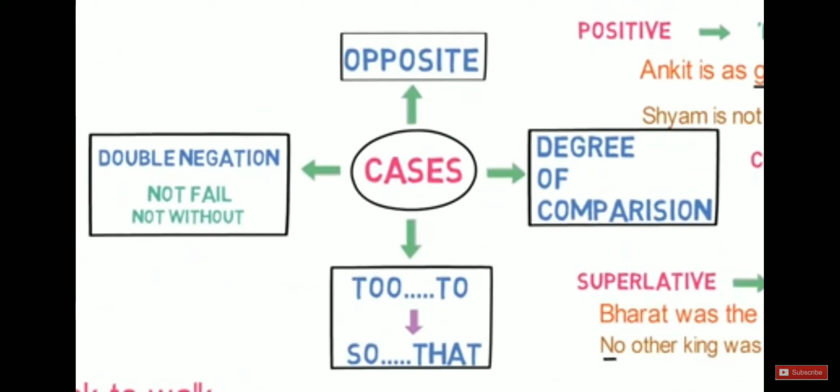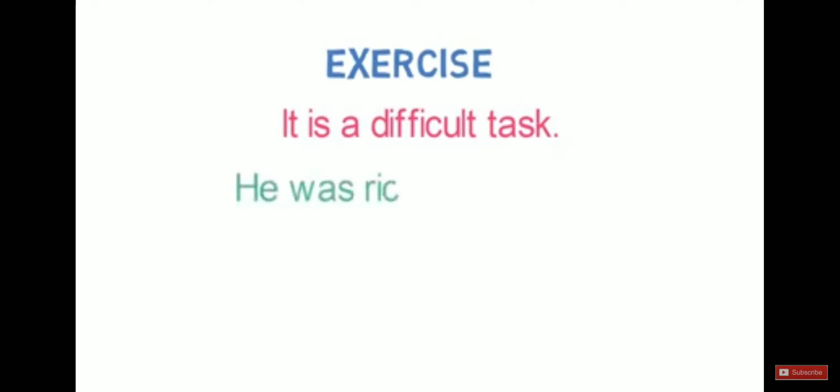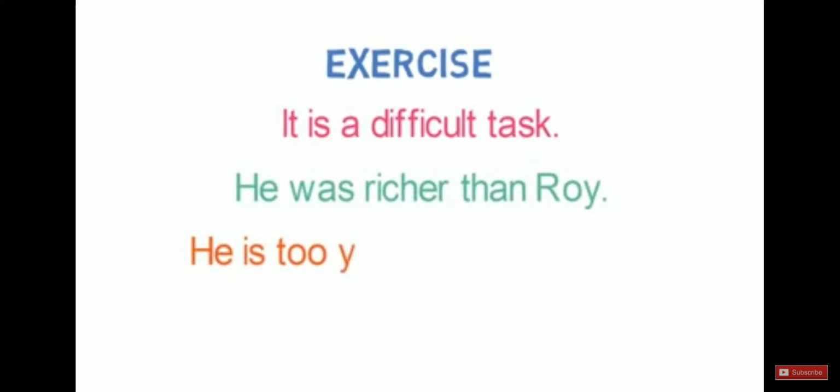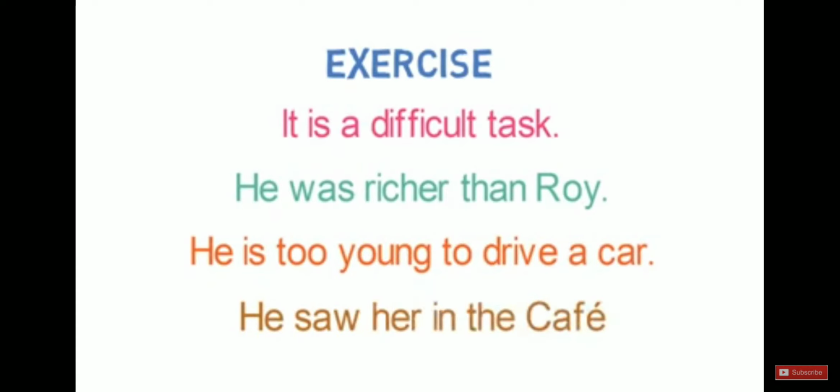So these are the 4 cases in which a positive sentence can be converted to negative without change in meaning. Now I am giving you an exercise to practice. Please message me the answers in comments. Number 1 is it is a difficult task. Number 2 is he was richer than Roy. Number 3 is he is too young to drive a car. And number 4 is he saw her in the cafe.